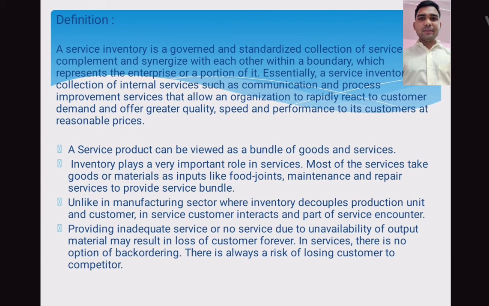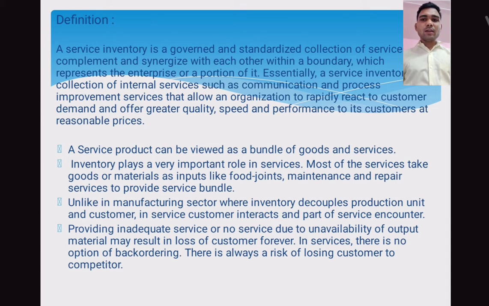Service inventory management definition. Service inventory is a governed and standardized collection of services that completely sync with each other within a boundary, which represents an enterprise or a portion of it. Essentially, a service inventory is a collection of internal services, such as communication and process improvement services, that allow an organization to rapidly react to customer demand and offer greater quality, speed, and performance to its customers at reasonable prices.